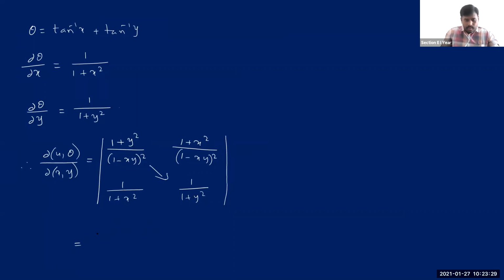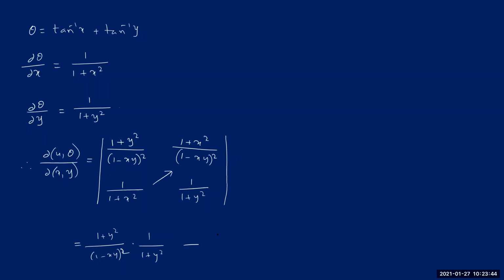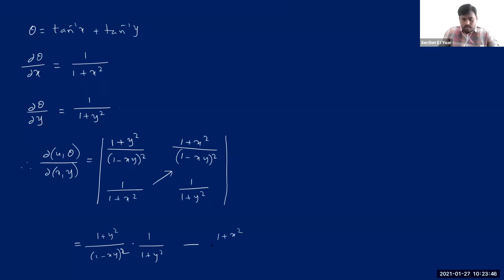This into this. So we get it like this, 1 plus y square divided by 1 minus xy whole square multiplied by 1 divided by 1 plus y square minus, now we take it in the other way, right? Product of these two. So it is now 1 plus x square divided by 1 minus xy whole square into 1 by 1 plus x square.